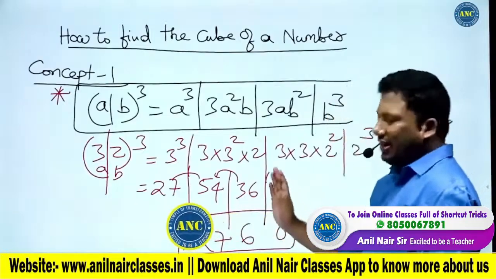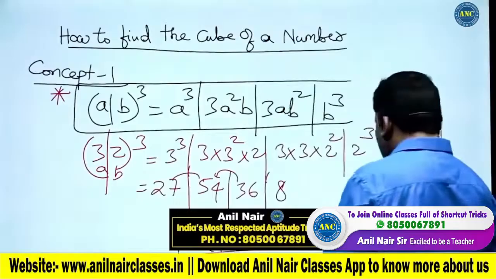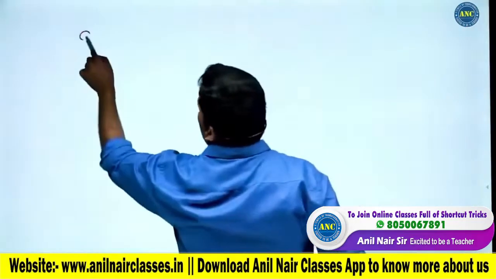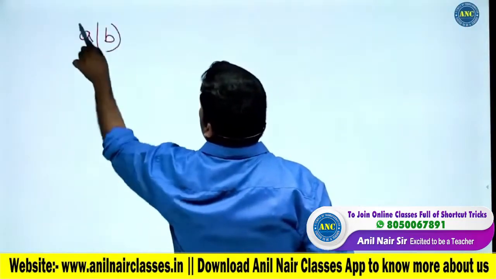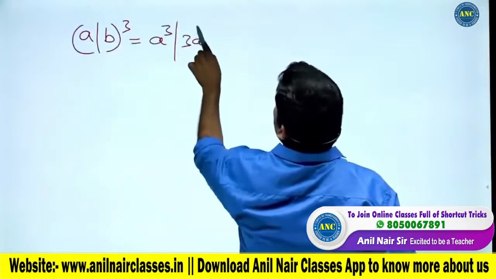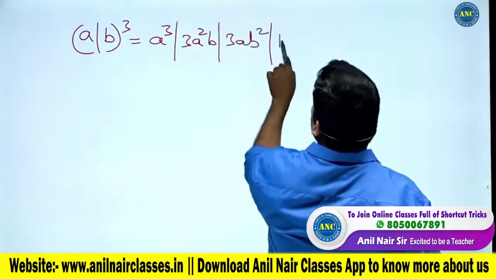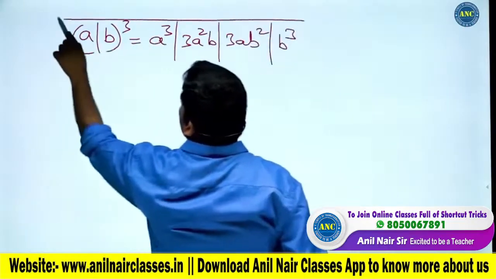Same thing, except the leftmost place, every place should have a unit digit. (a + b) whole cube is a cube, 3a square b, 3ab square, and b cube.